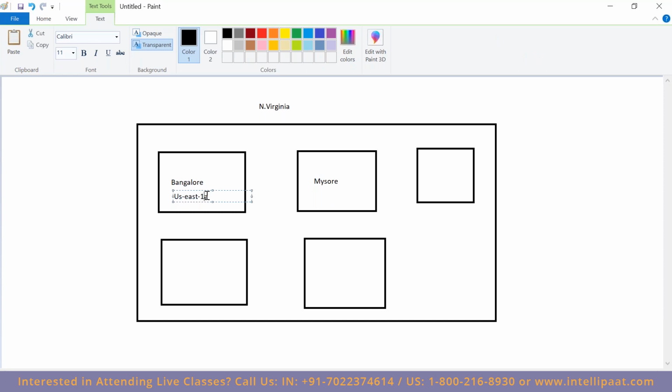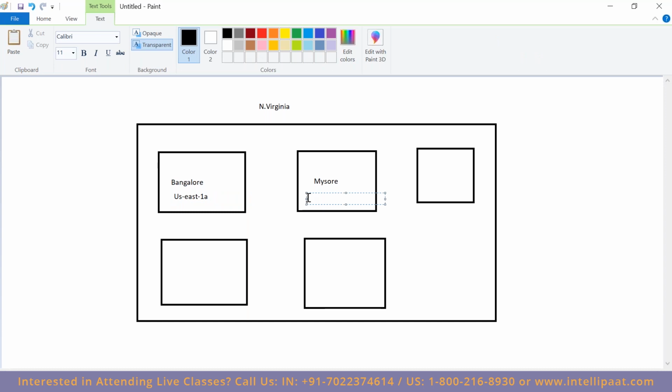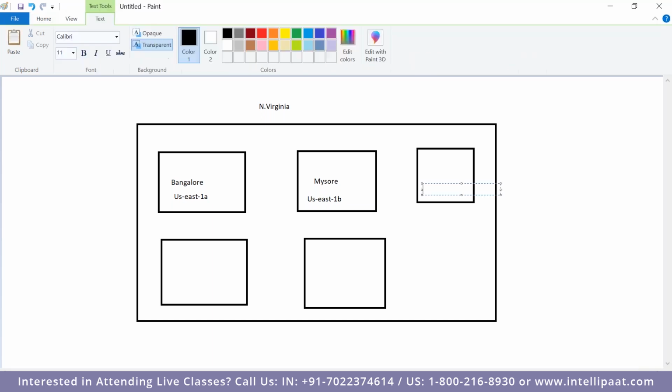A represents your availability zone. And this is one more availability zone, US-East-1B. One represents your region and B represents your availability zone. Likewise, there are multiple availability zones. People generally create EC2 instances across multiple availability zones for high availability.